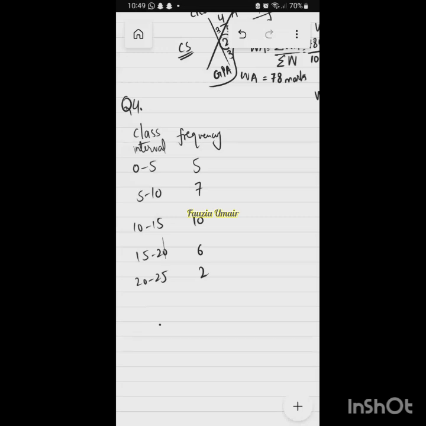So the formula, if I write it here, is: arithmetic mean is equal to sigma fx, frequencies multiplied with x, divided by sigma f. Sigma stands for sum, right? So first of all we need x, because we have to make a column for fx. We need to multiply by frequency f. Actually class interval is x. Okay, but the problem here is that x is not one value. X is a range of values, 0 to 5, 5 to 10.